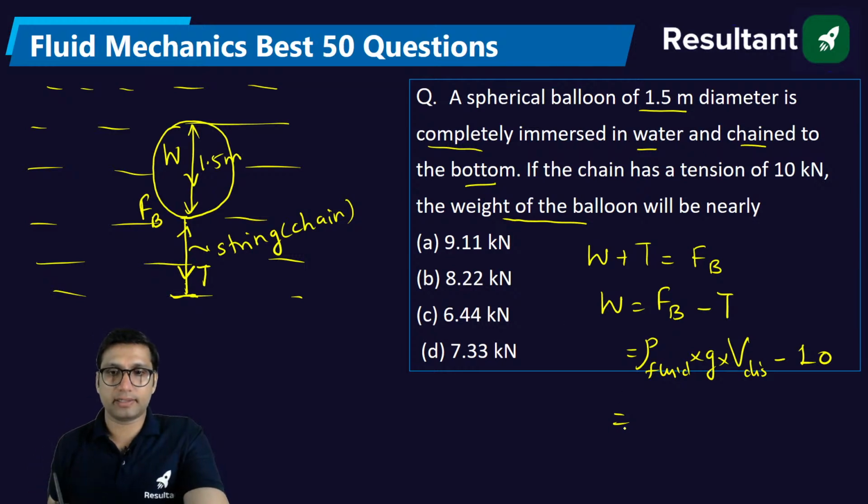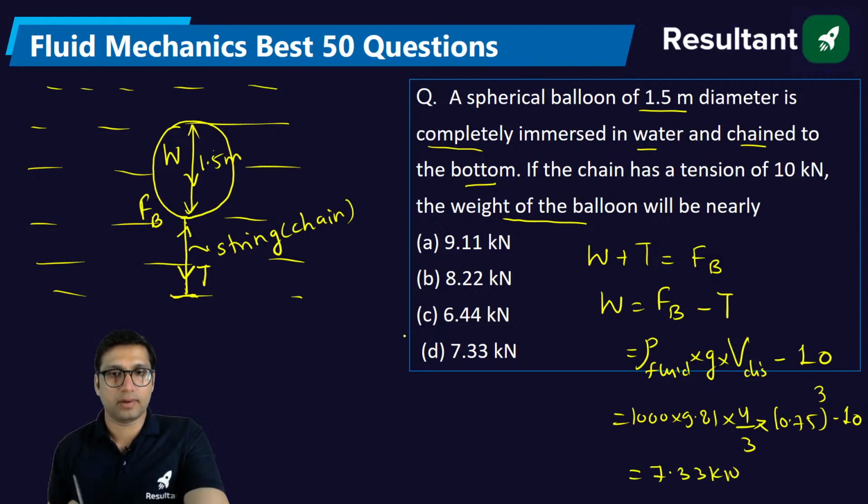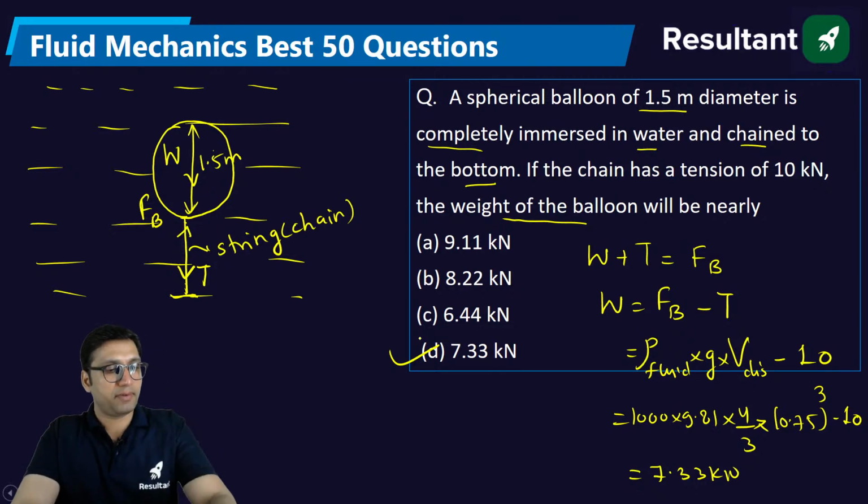So you will get density as 1000 into 9.81. How will you find the volume? Volume will be 4/3 pi r cubed. Radius is 1.5. Sorry, radius will be 0.75. 0.75 cube minus 10. Solve it, you will get 7.33 kilonewton. Okay, option D will be the right answer.